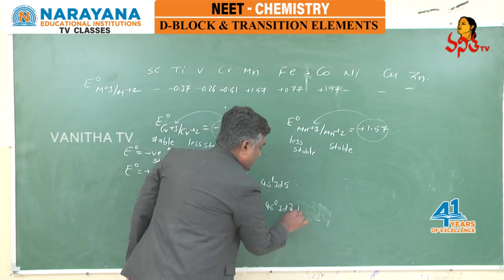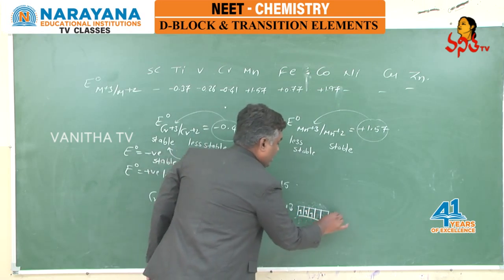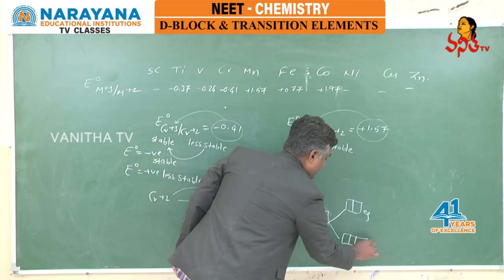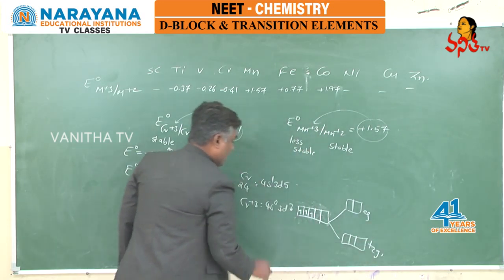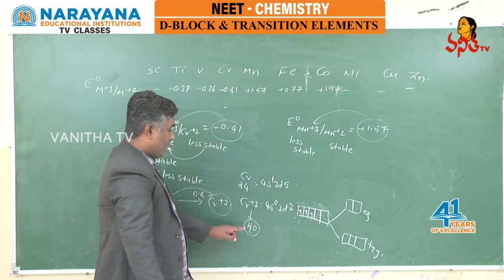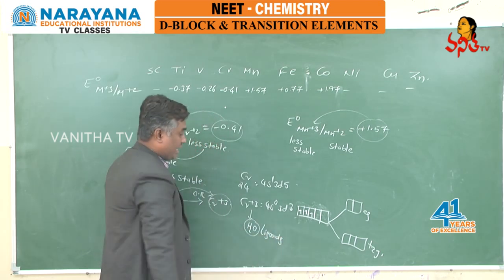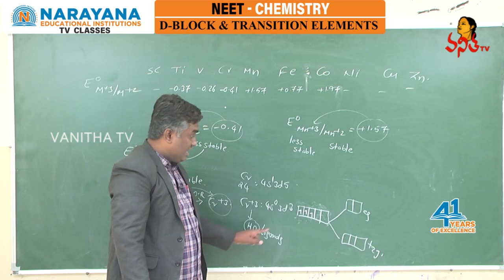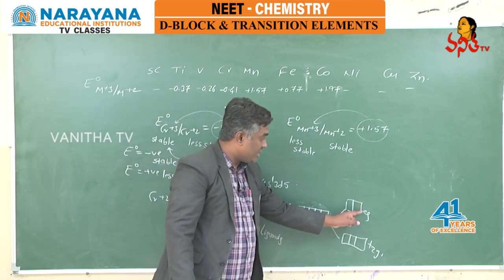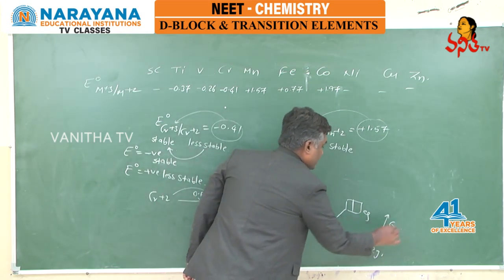If you write the d3 configuration 1 2 3, see this, it splits into Eg and T2g orbitals when chromium plus 3 is dropped in water. Water can behave as a ligand. Water molecules can behave as ligands. In the presence of ligands, the d subshell splits into two sets, the Eg set of d orbitals and the T2g set of d orbitals, and from down to up energy increases.